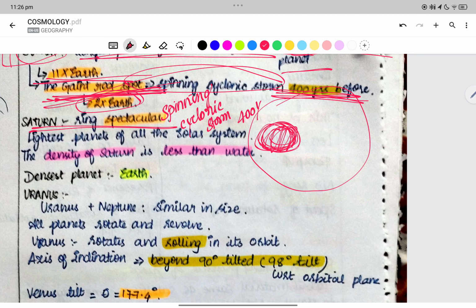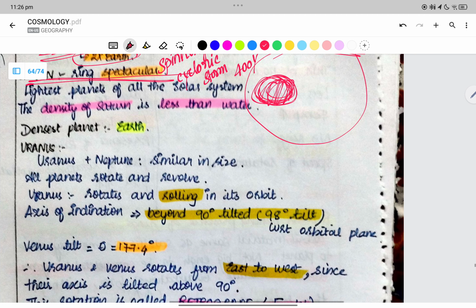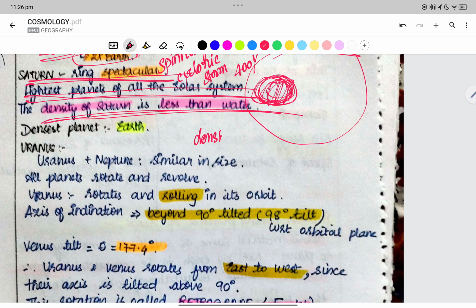Right. Saturn has a ring, a spectacular ring. The lightest planet of the solar system is Saturn. The density of Saturn is less than water. Earth has the highest density, right? The lightest planet of all is going to be Saturn.